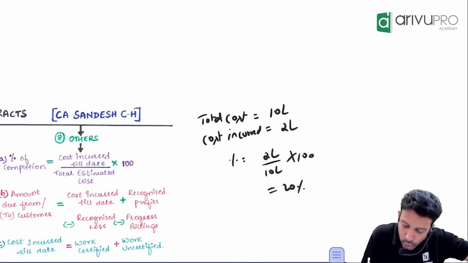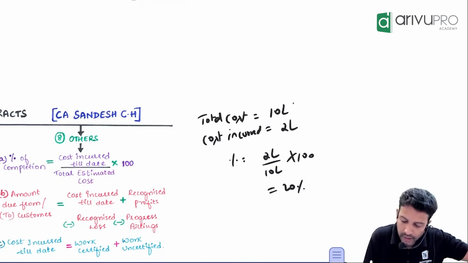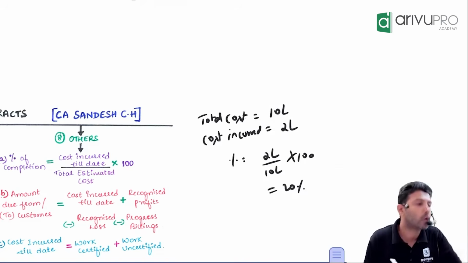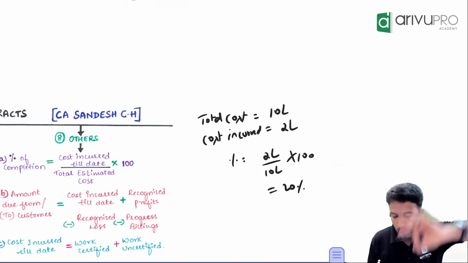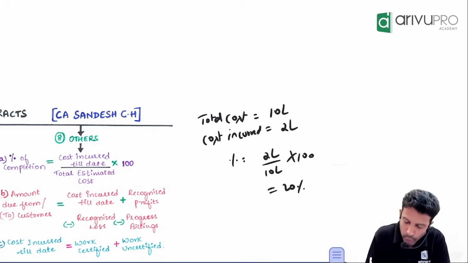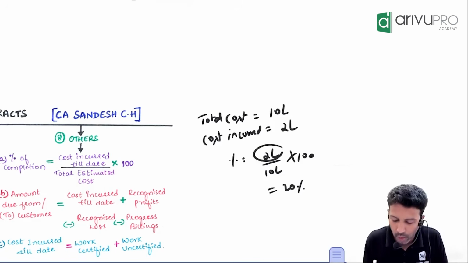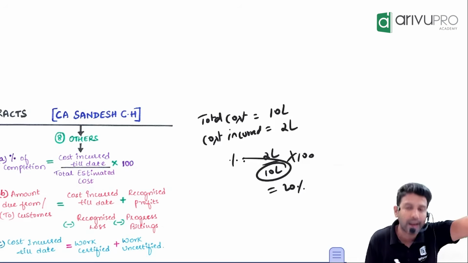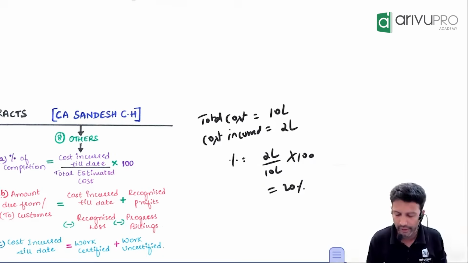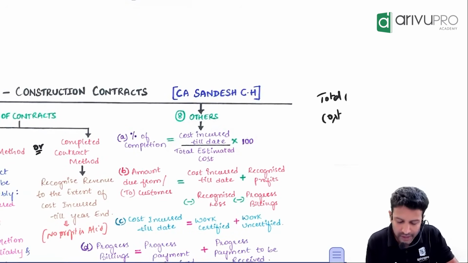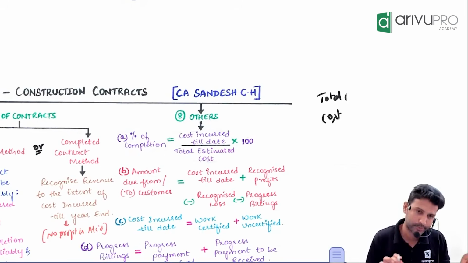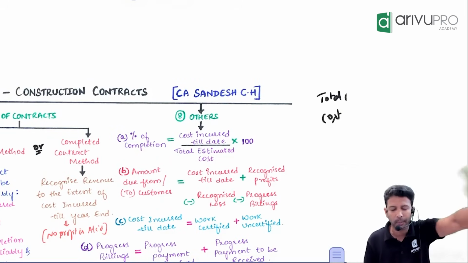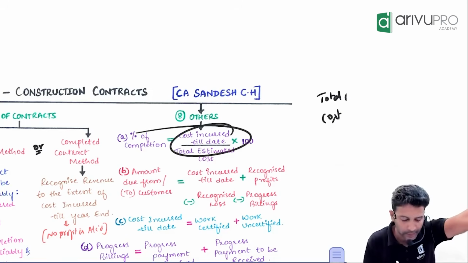If you take 20% of 10 lakh, what are you getting? 2 lakh. That's all it is. So this is how you get the percentage of completion. If you want to express this as a formula, what is this 2 lakh? Cost incurred till now or till date, divided by 10 lakh, which is the total estimated cost. Since you want it in percentage, we multiply by 100. That's all is your formula. There are multiple ways to get percentage of completion, but for exams, for numericals, we will only use this. Others we have discussed in class are not that important. We will leave it there. This is what you will be applying for exam.